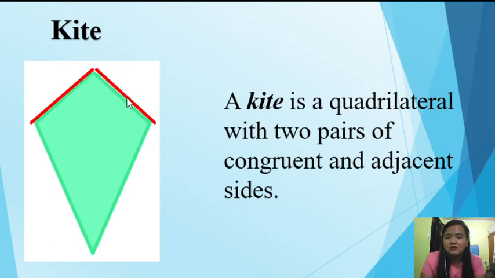So, this side and this side are the first pair of congruent and adjacent sides. Meaning to say, if this is 2 cm, the other side is also 2 cm. Next, we also have the next pair of congruent and adjacent sides. So, this one, dito sa may bandang baba. So, if this is 8 cm, the other side is also 8 cm. So, that is the characteristics of a kite.